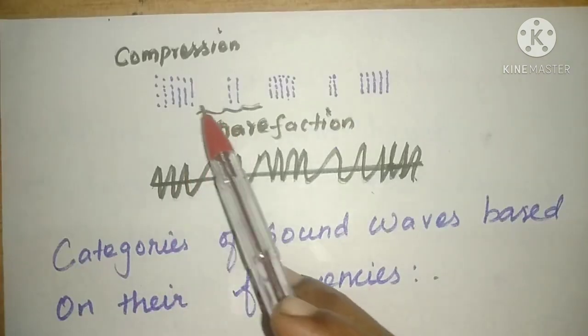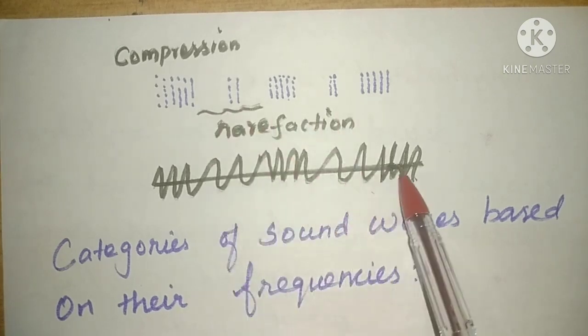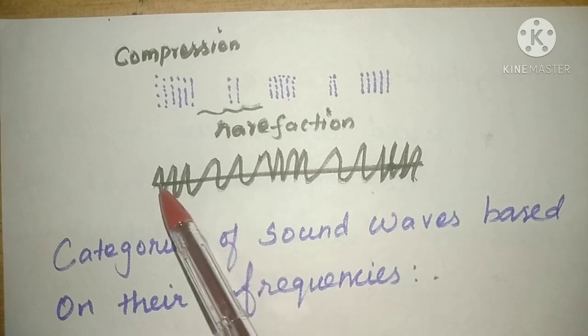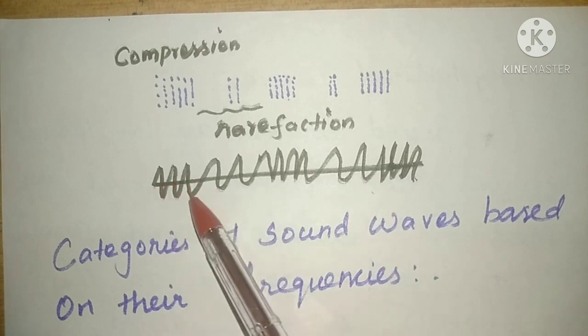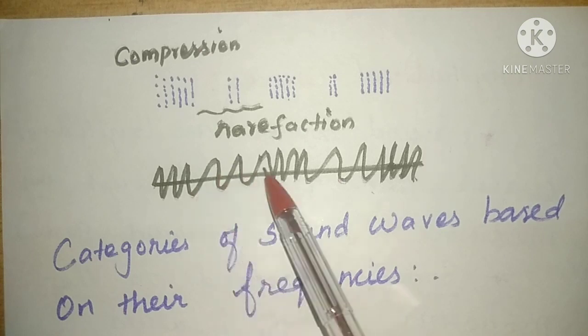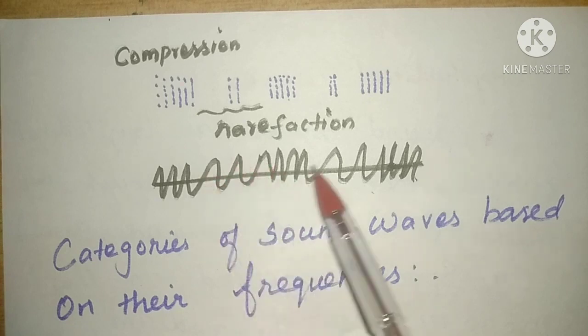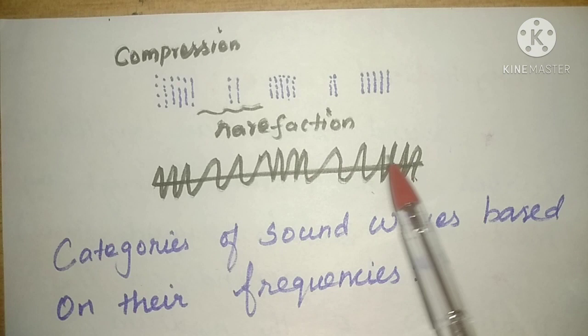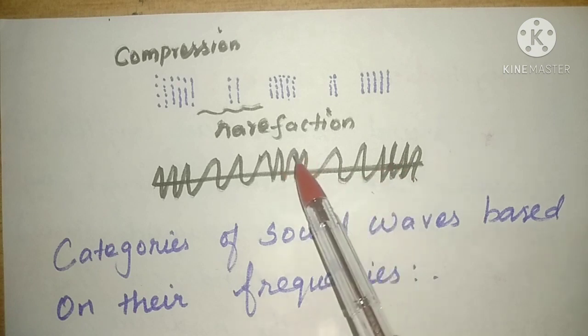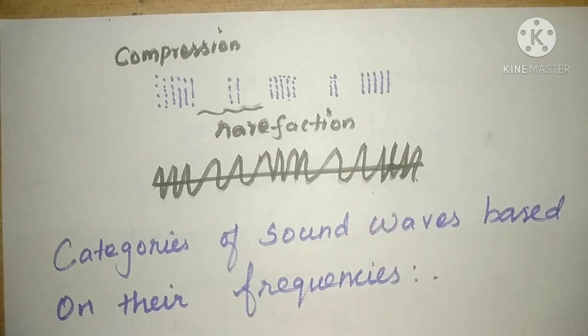See here, compression and rarefaction can be represented like this. This line denotes the mean position. So this region denotes what region? The compression region, and this space, spatially, the waves are formed, no? In between the spaces. So this region is the low pressure region, and again here is the high pressure region. In the high pressure region compression is formed, and in the low pressure region rarefaction is formed.